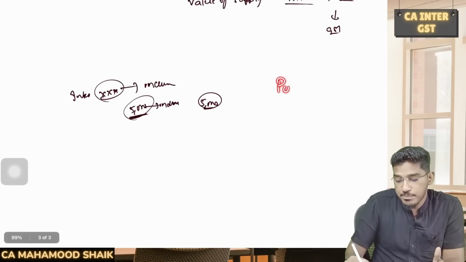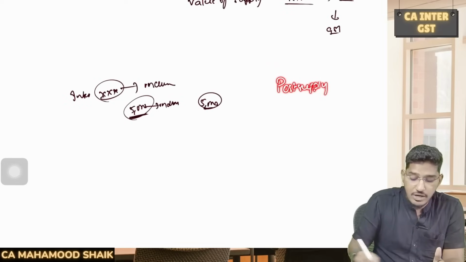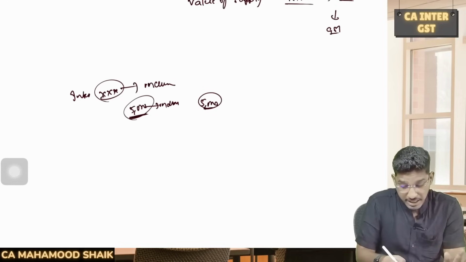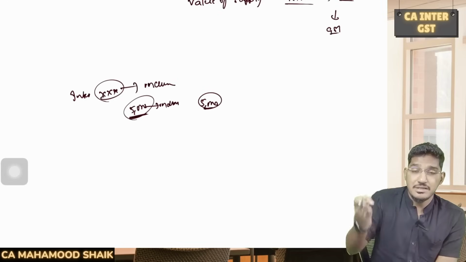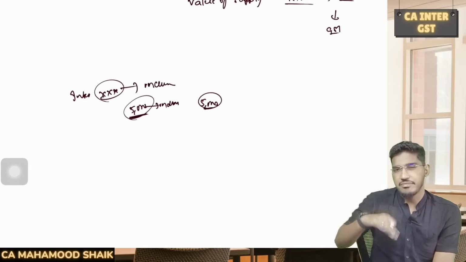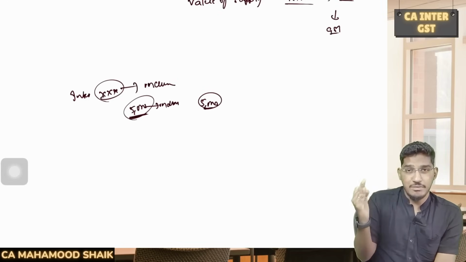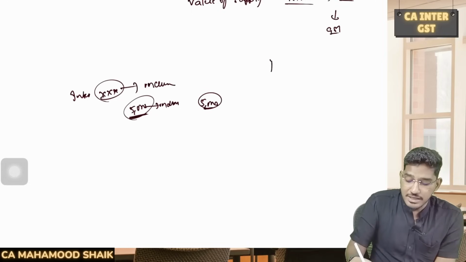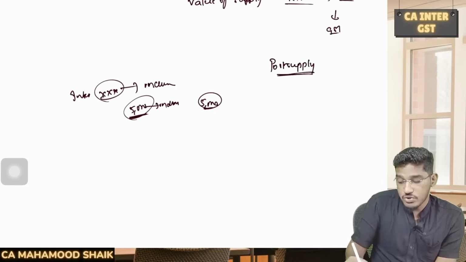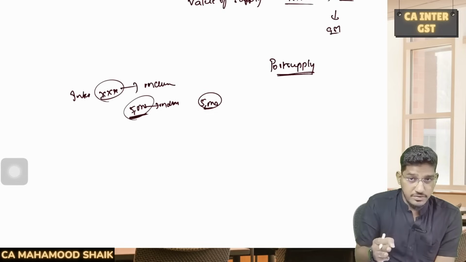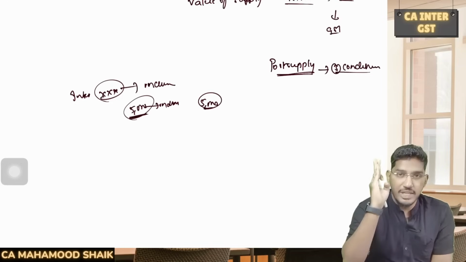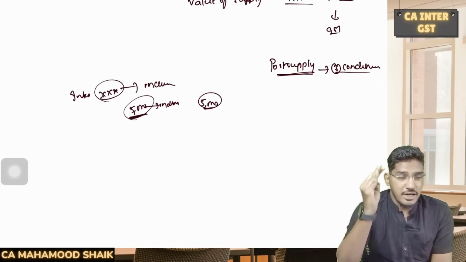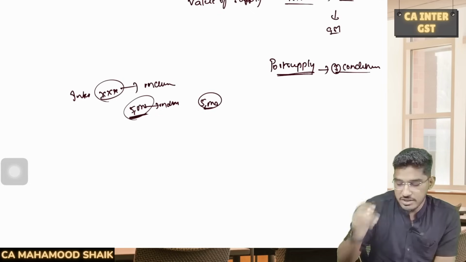And not just that, there are also post supply discounts. That means those discounts which are not given at the time of making the supply, and which are not even mentioned in the invoice. That means the discount has been given at a later point of time, after the supply has been made, and not mentioned in the invoice. Those post supply discounts, if any, also will be reduced from the value of supply, provided three conditions are fulfilled. How many conditions? Three conditions. So a post supply discount can be reduced from the value of supply if three conditions are satisfied.